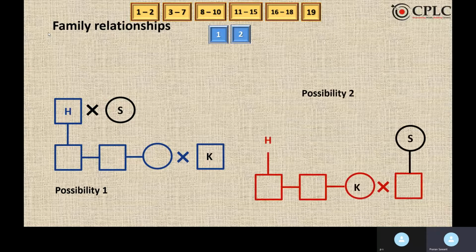Second possibility is K is H's daughter, and K's husband is a person whose mother is S. Hence, we can say that S is mother-in-law of K. So these are the 2 possibilities that we have.